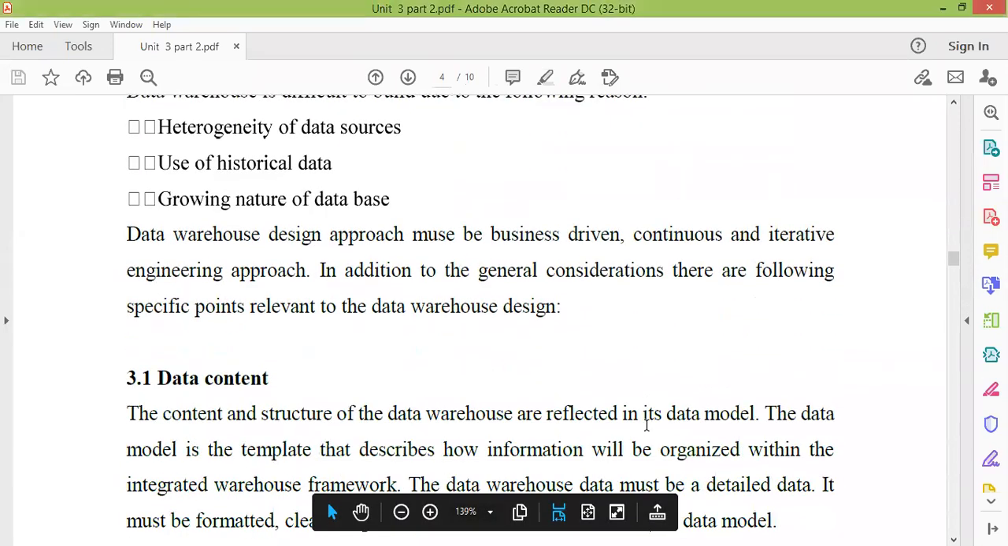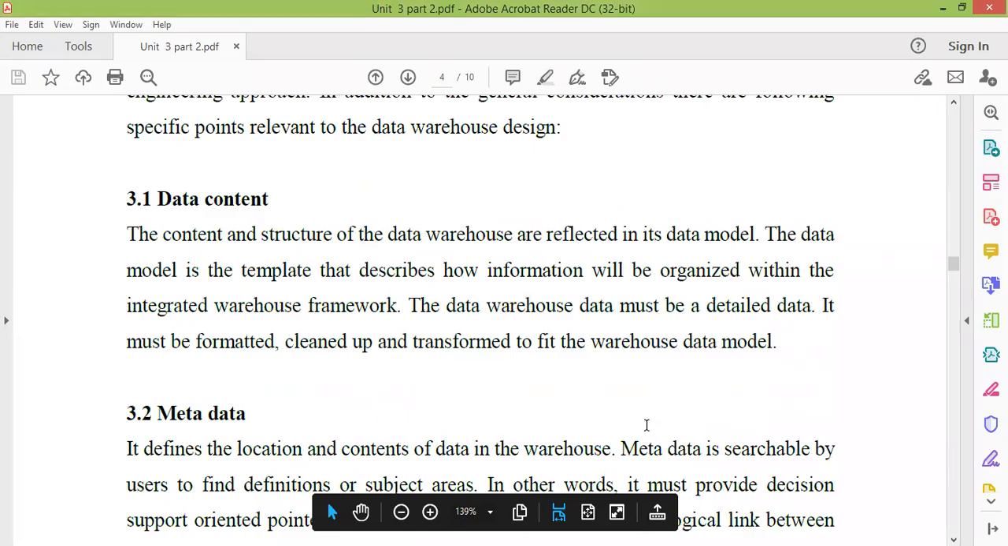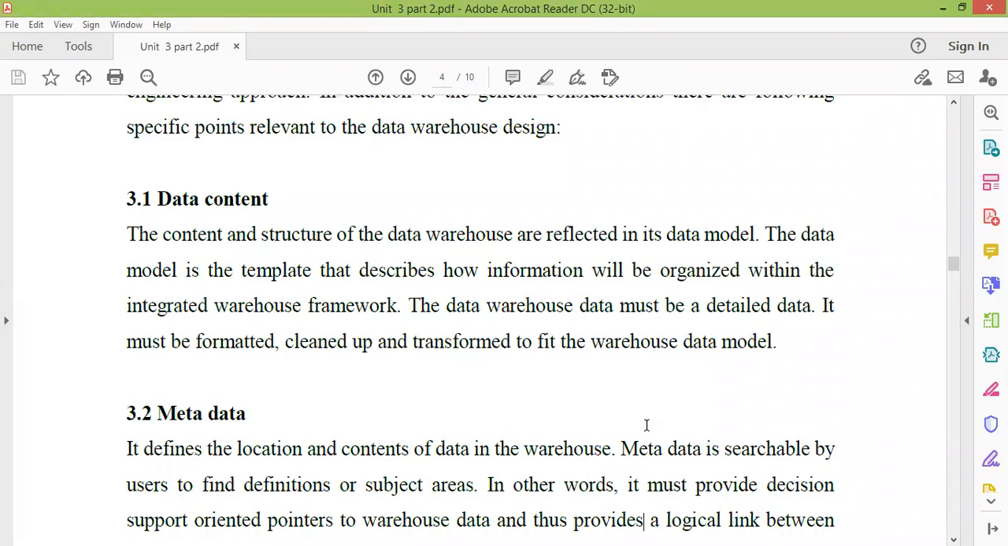So let's see certain points. The first point in design consideration is your data content. The content and structure of the warehouse are reflected in its data model. Data contents are basically the data which is stored in the operational databases. And before that, this is the first stage of your KDD process.